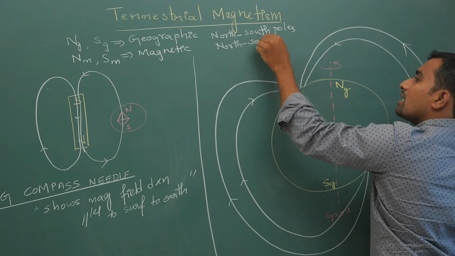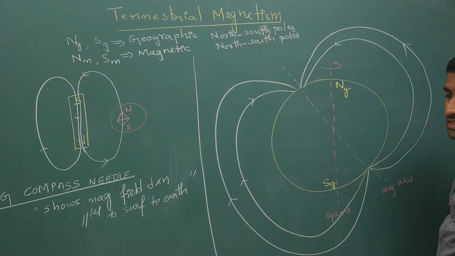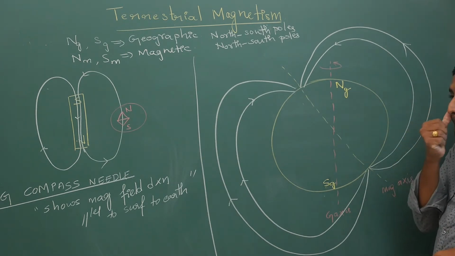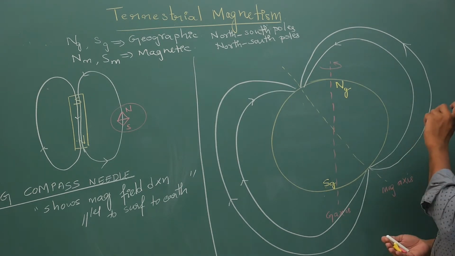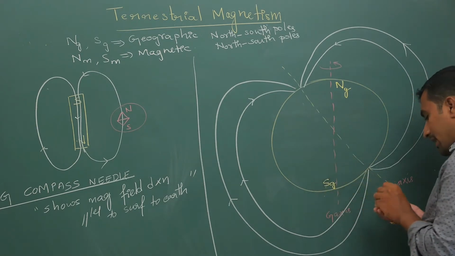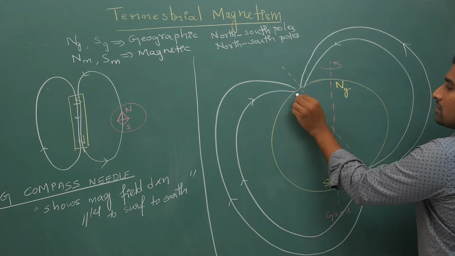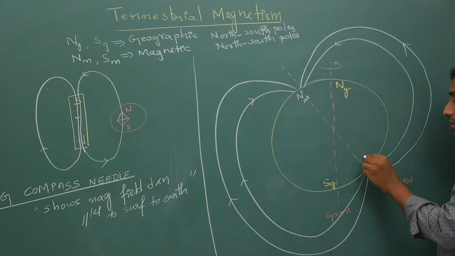Previously in your lower classes in geography not much has been discussed regarding this, but now for understanding's sake I am explaining this. Any doubts? Just let me know. Now if I indicate it with some white color, this is your magnetic north pole, this is your magnetic south pole.